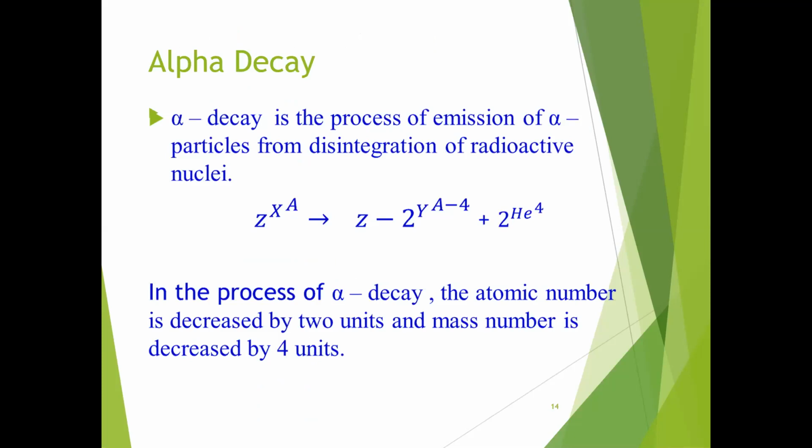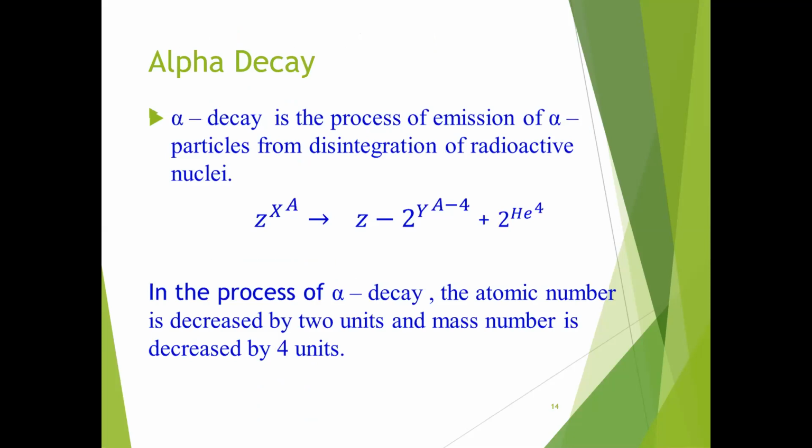Now we will discuss alpha decay. As you know, from the nucleus, due to radioactivity, alpha particles, beta particles, and gamma rays are emitted. Now we will discuss the process of alpha decay.